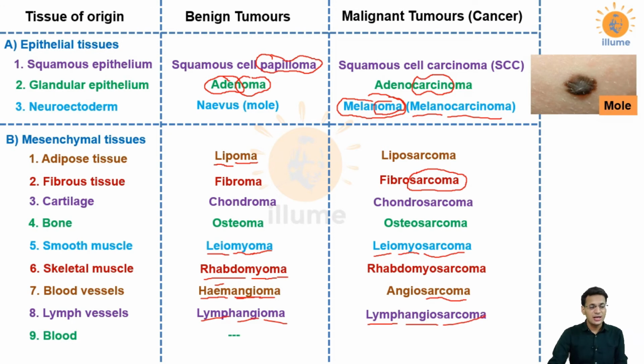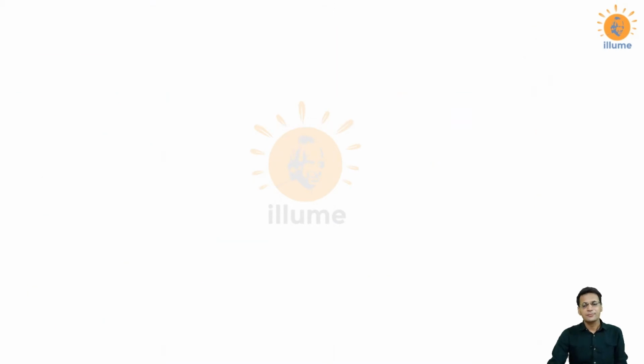Next, very important, is blood. You cannot find benign tumors in blood because blood keeps on circulating, so any tumor would obviously metastasize. So benign tumors are not possible in blood. You would only see malignancies or cancers in blood, and this is called leukemia. Remember the word leukemia. In common words, we call leukemia blood cancer. Whenever we use emia as a suffix, that means this is a condition associated with blood, and leuk is derived from WBC. So an abnormal increase in the number of WBCs is called blood cancer, leukemia.